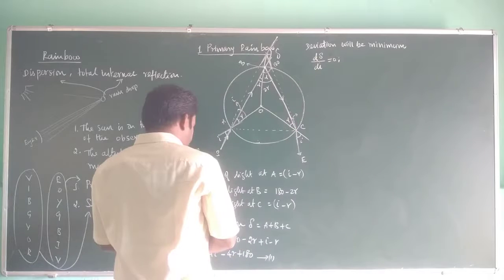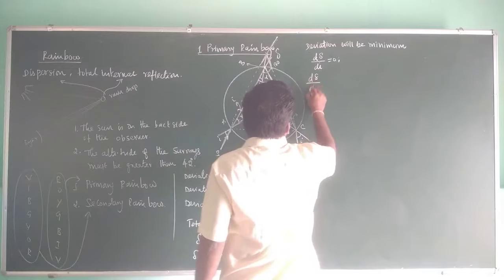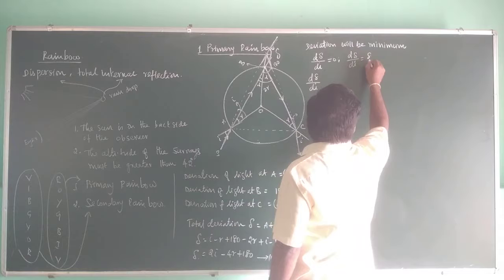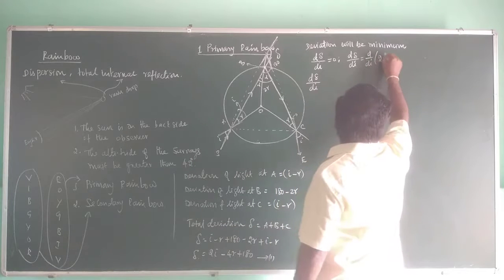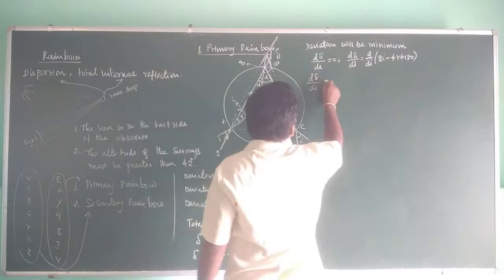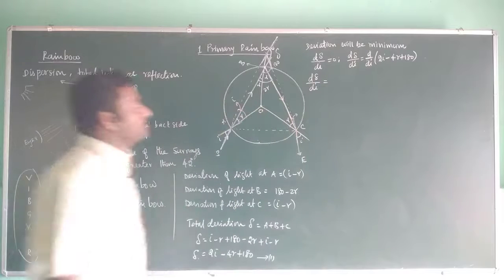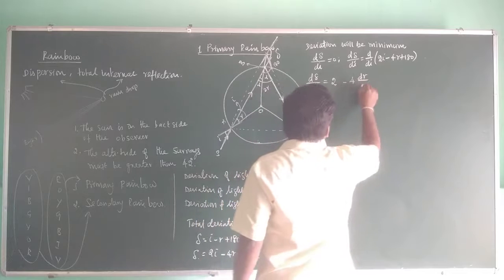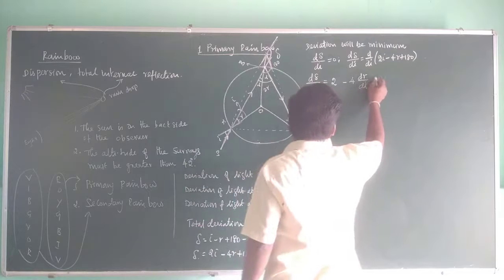That is, if you take d delta by di for equation 1, where delta is 2i minus 4r plus 180, we are differentiating delta with respect to i, so we get 2 minus 4 dr by di. 180 is constant, so it becomes 0. So this must equal 0.